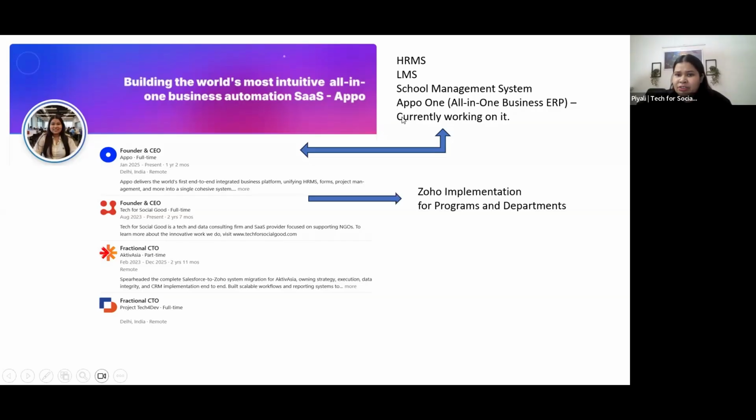In 2023, I also started a Zoho implementing agency for non-profits called Tech for Social Good. Appo and Tech for Social Good are sister entities, doing similar work: one with Zoho and Appo implementation, the other the software products that we have. Prior to this, I worked with many non-profits as a fractional CTO. I have an overall 15 years of experience, and around 12 to 13 years of that is in the non-profit space.